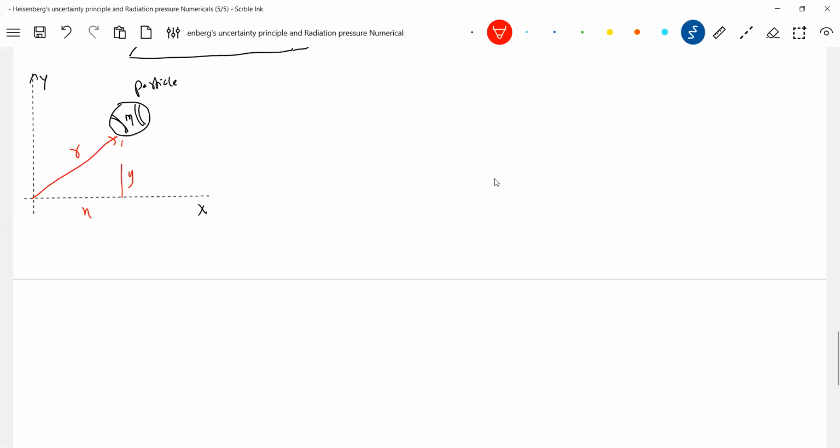If it is in motion, then definitely we'll say that as it starts moving. So let me put velocity here. As it starts moving, what happened to the position vector? The position vector is going to change. But we know according to the de Broglie matter waves, anything that is matter will have a dual nature.